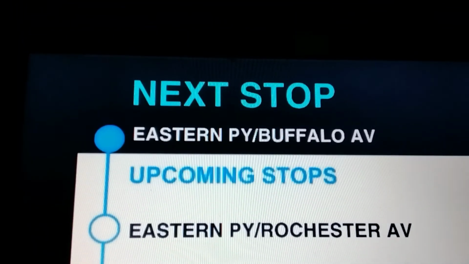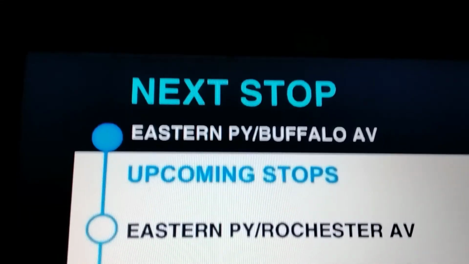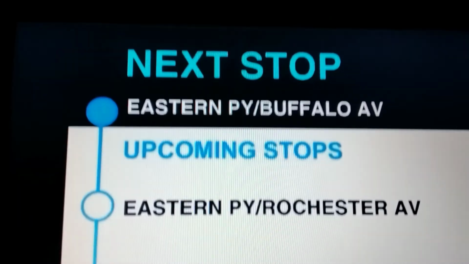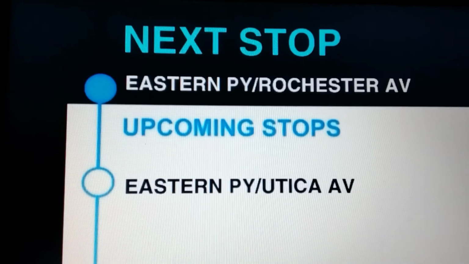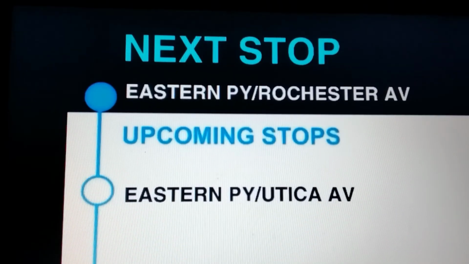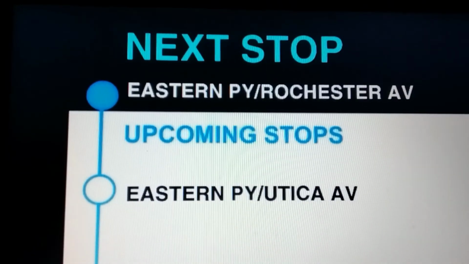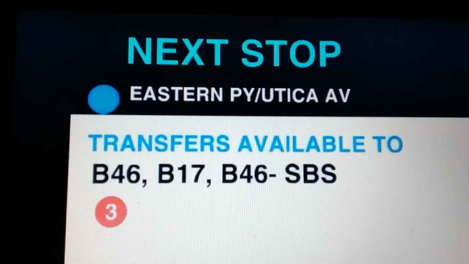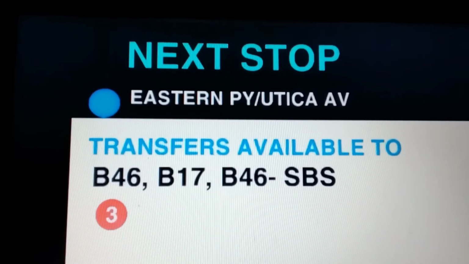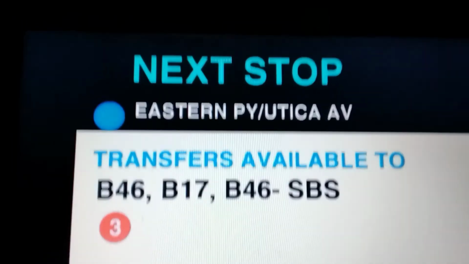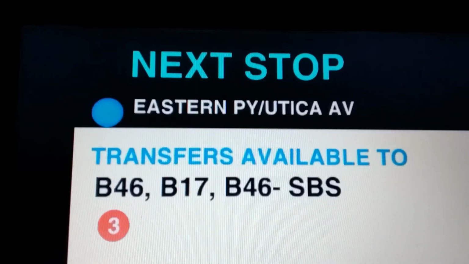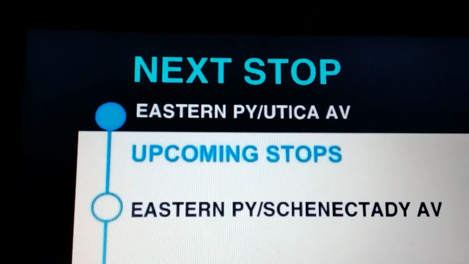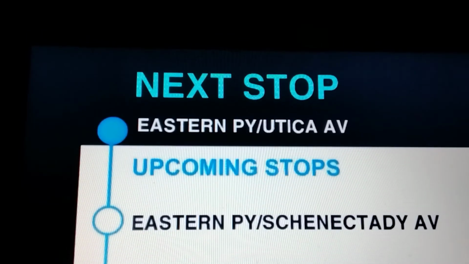Next stop, Eastern Parkway and Buffalo Avenue. This stop is Eastern Parkway and Buffalo Avenue. Next stop, Eastern Parkway and Rochester Avenue. This stop is Eastern Parkway and Rochester Avenue. Next stop, Eastern Parkway and Utica Avenue. Transfers available to the 3 train, B46, B17 and B46 SBS. This stop is Eastern Parkway and Utica Avenue.